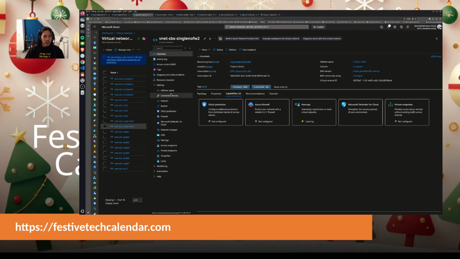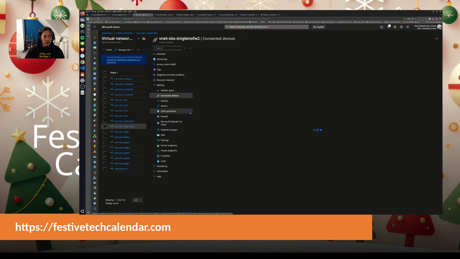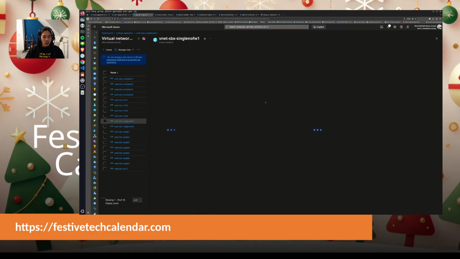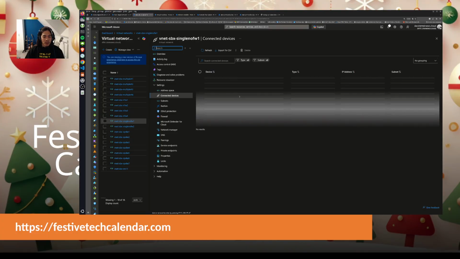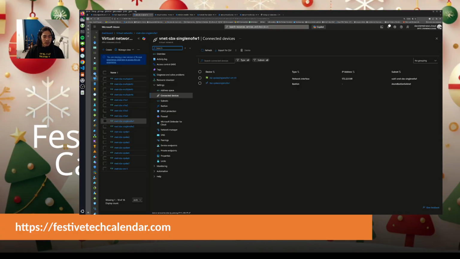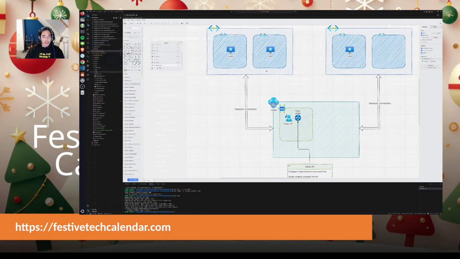Right, perfect. I could also go to the connected devices to see that I have one virtual machine in this one. If I check on this one, I also get one virtual machine, which is similar to what we had on our schema over there. My schema was here, so I have this and this.